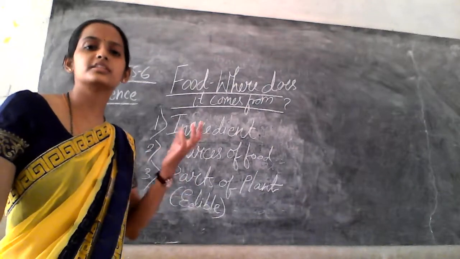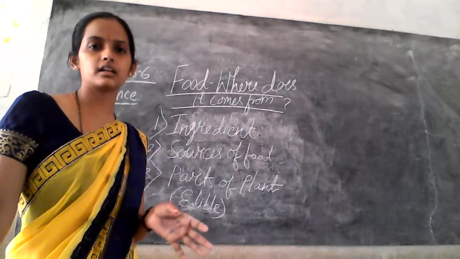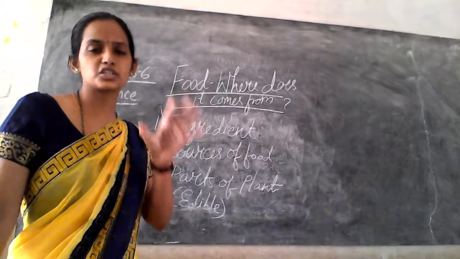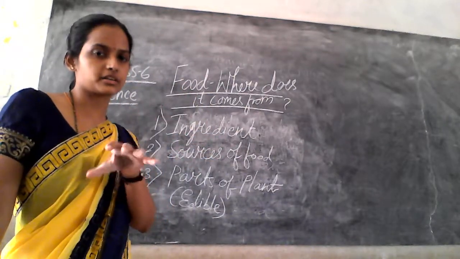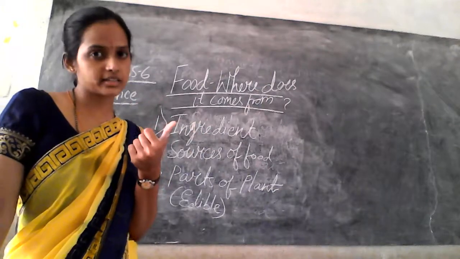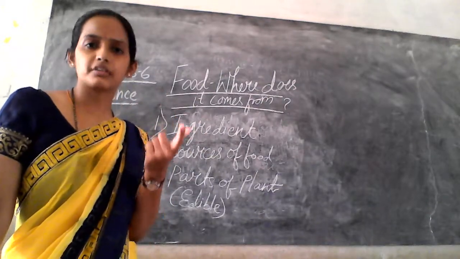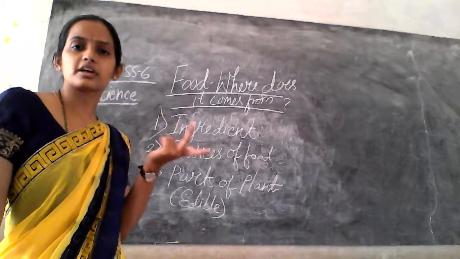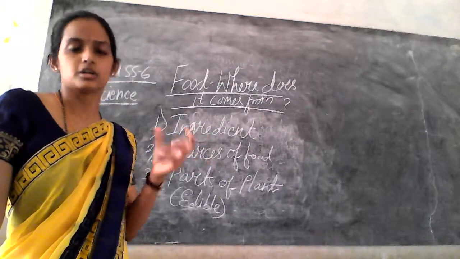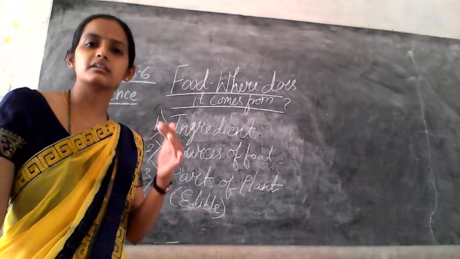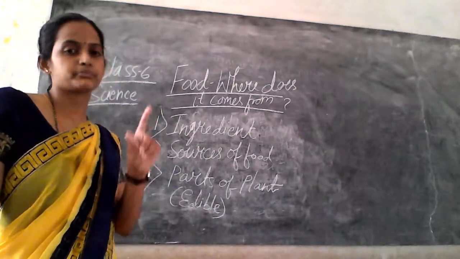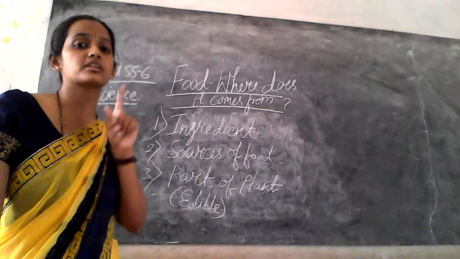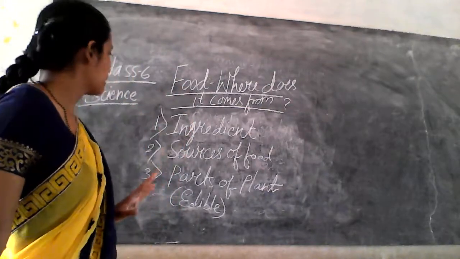Ingredients are the substances or materials used for the preparation of a particular food item or dish, right? Under that we have taken the example of rice. For the preparation of rice we need rice, water and salt. So you can try with some other food or dishes, right? An individual substance we call an ingredient, right?